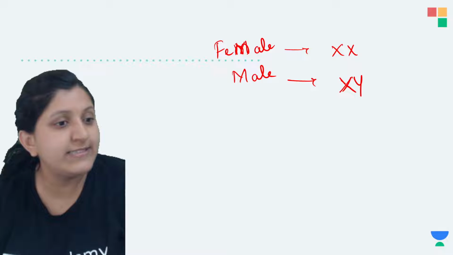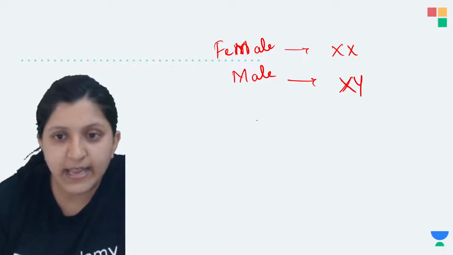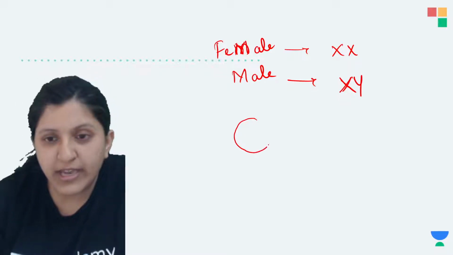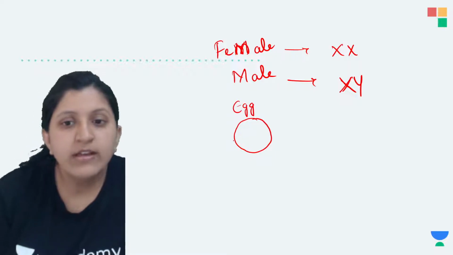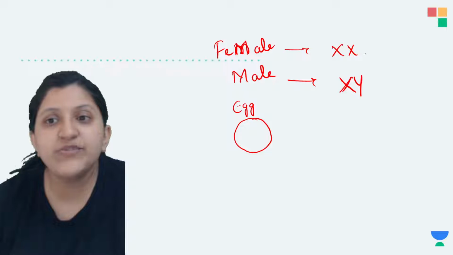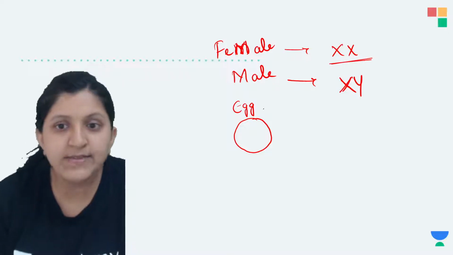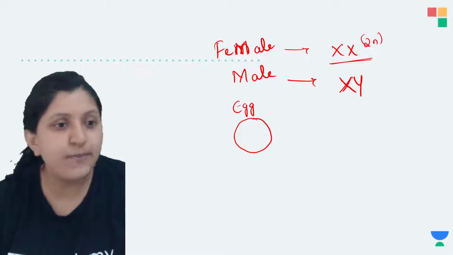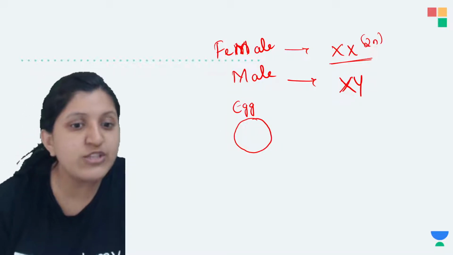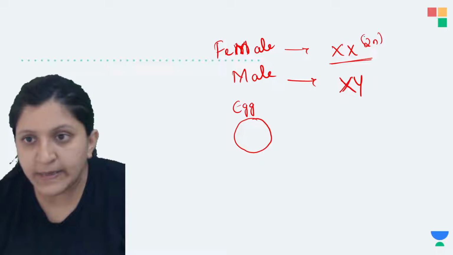So what exactly is the cause of this? Let's say this is an egg. Since female is always XX, this is the 2n set, the diploid set, that means two sets of chromosomes you can find in here.